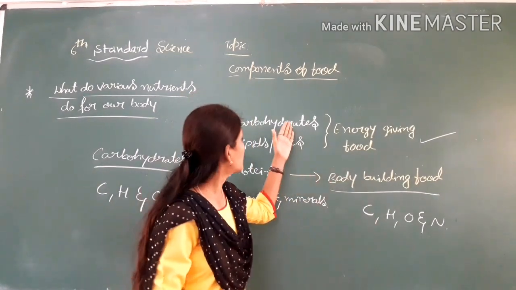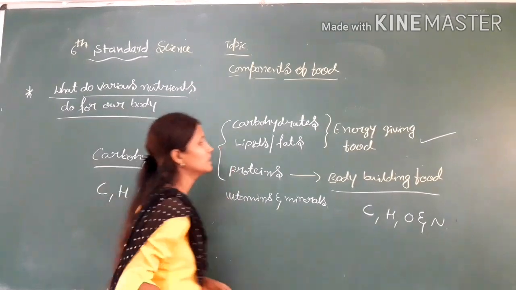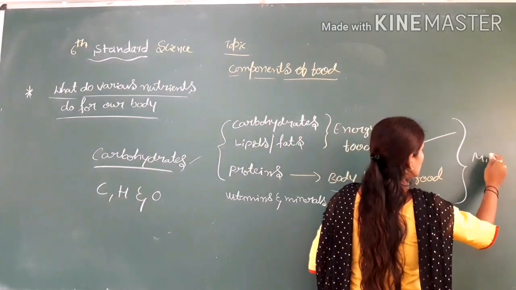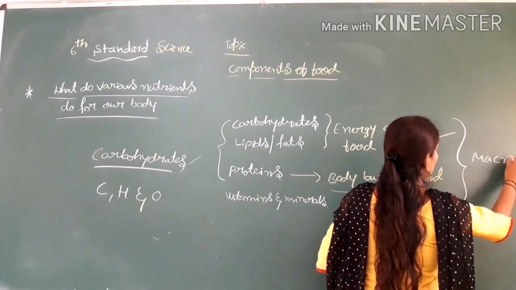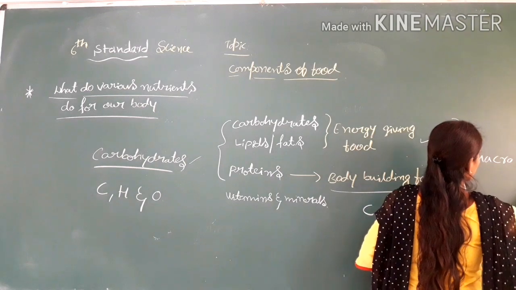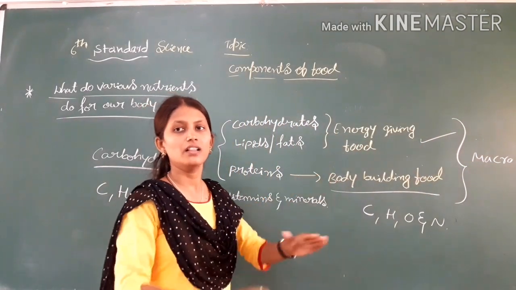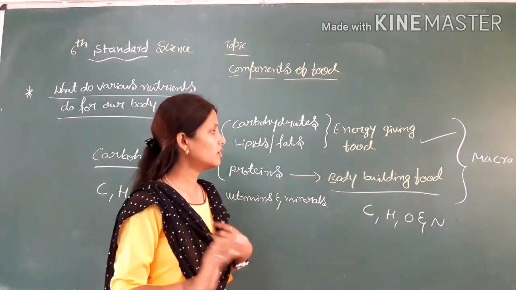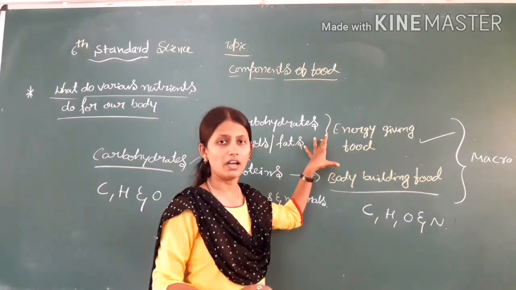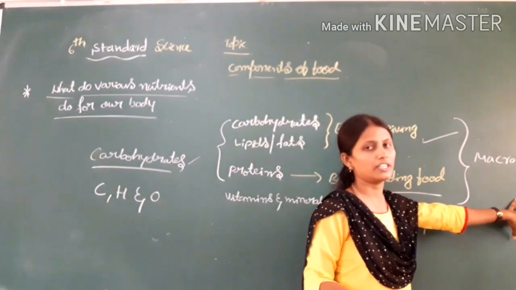Carbohydrates, fats and proteins are the three nutrients our body commonly needs in a large amount. So they are called the macronutrients. Our body needs all of these in a large quantity.